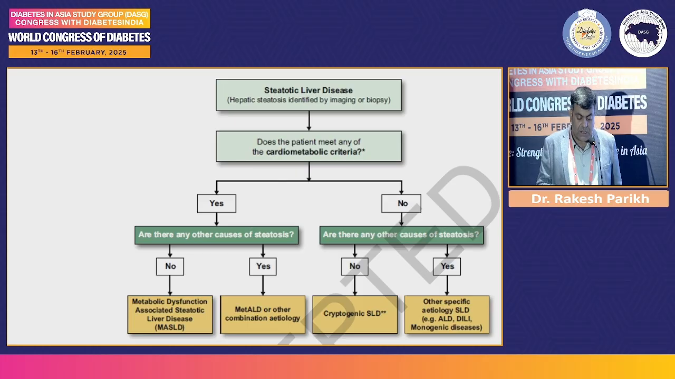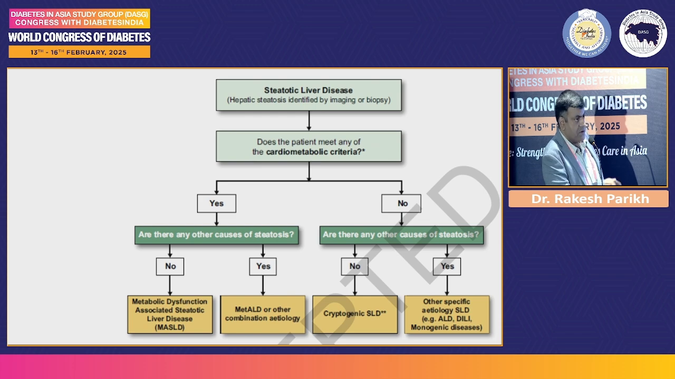First question is to ask whether the patient has got any of these cardiometabolic risk factors. If yes, then we see, are there additional risk factors? So if a person has only cardiometabolic risk factors, then you call it as MASLD. If they have some other additional cause, then it might be either MetALD, which is metabolic associated along with alcoholic liver disease, and otherwise it might be a combination etiology.